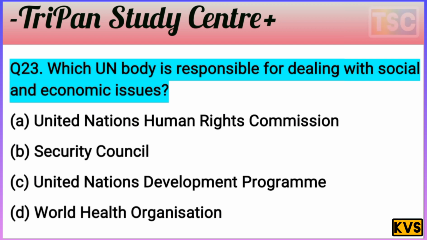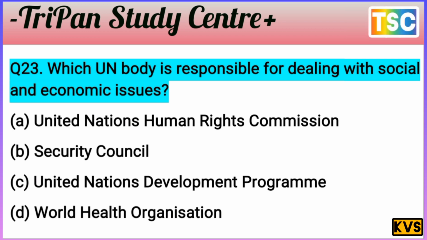First of all, A. United Nations Human Rights Commission, B. Security Council, C. United Nations Development Program, D. World Health Organization. You know that the question is clear here. Dealing with social and economic issues. World Health Organization, that's nothing. That's automatically eliminated here. United Nations Human Rights Commission only asks about human rights here. It means A and D are eliminated here. Only B and C remain as the answer.